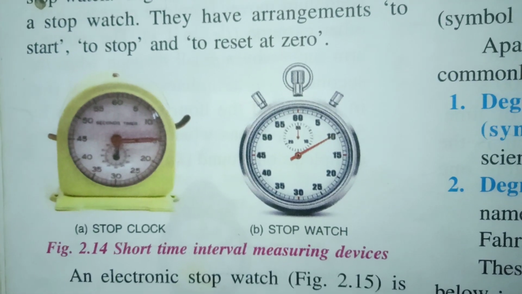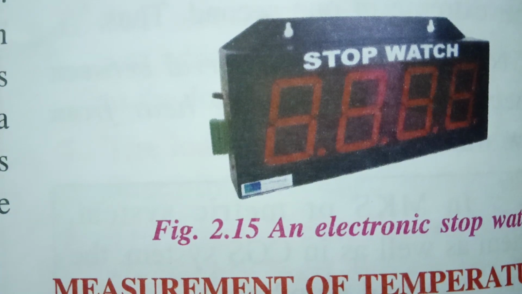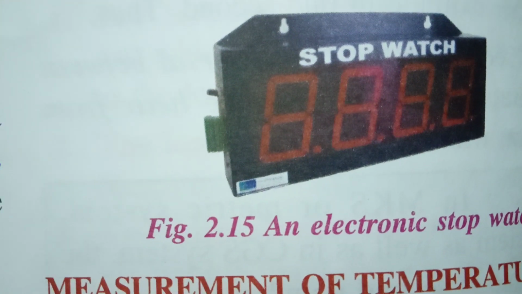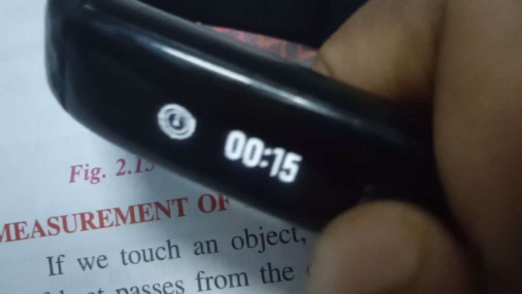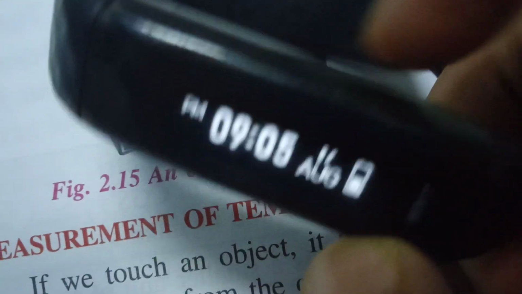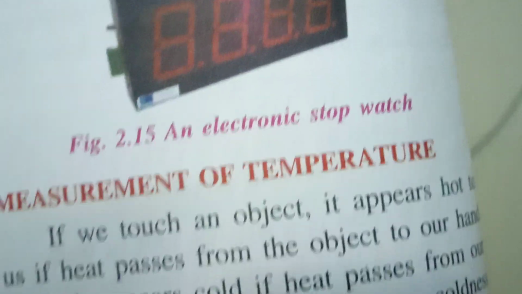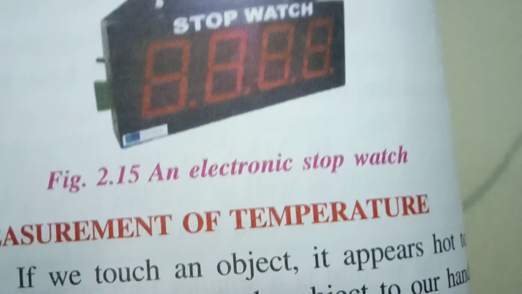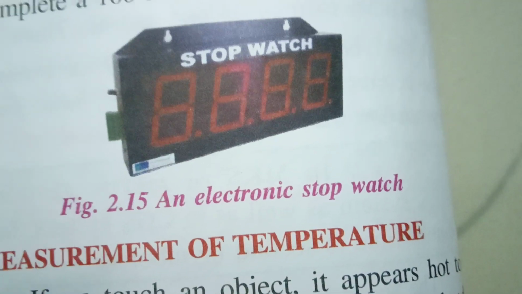Now if we see digital, this is the digital stopwatch. And we have wristbands, we have some wristwatches. Now I'll show you my wristwatch, see. This is a digital watch I have. Wait, I'll show you the time, right? So it's 9:05. This is the digital electronic watches we say. I have my electronic watch, and mechanical watches are also there, but I use this digital watch. These are the types of digital watches, right? So these are the instruments of time.